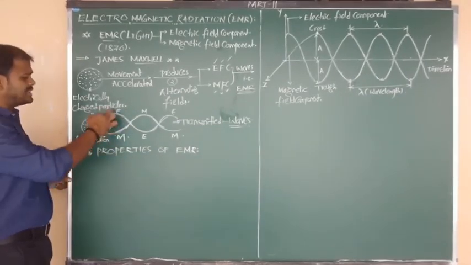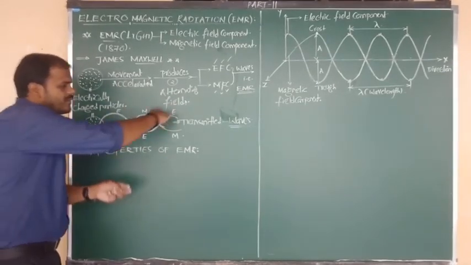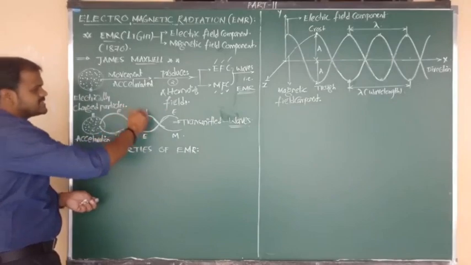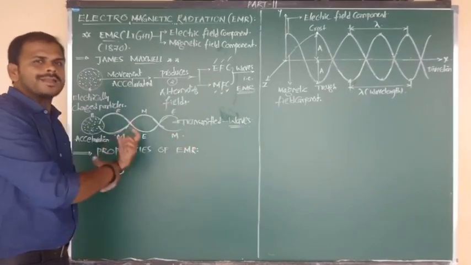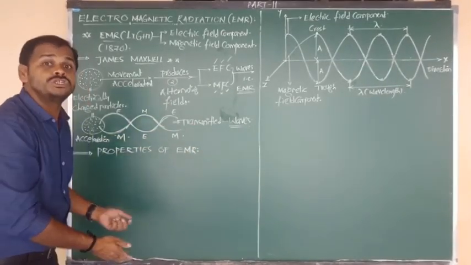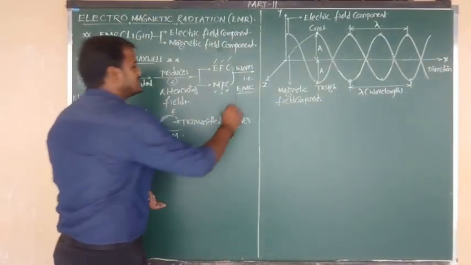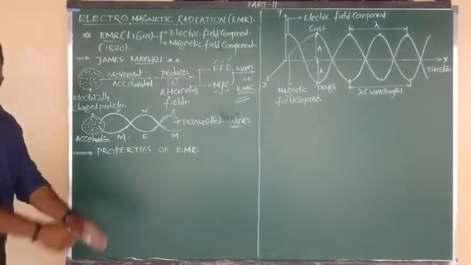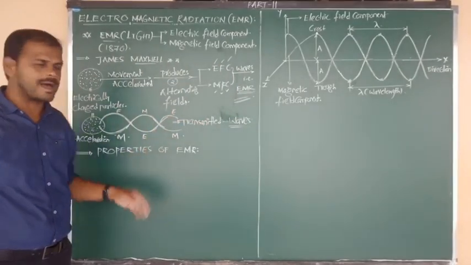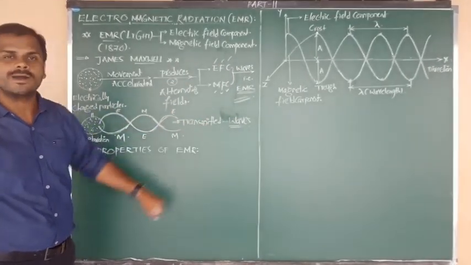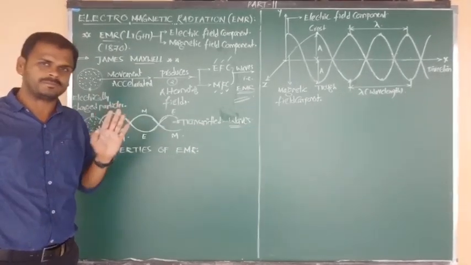Both the electric and magnetic fields are produced alternately, and they are transmitted. This is the electric field and this one is the magnetic field. Both the alternating fields, after production, are moving and showing propagation in the form of waves. Such waves are known as electromagnetic radiations. This definition of EMR, and the production and transmission of EMR, is a concept given by James Maxwell as per electromagnetic theory.